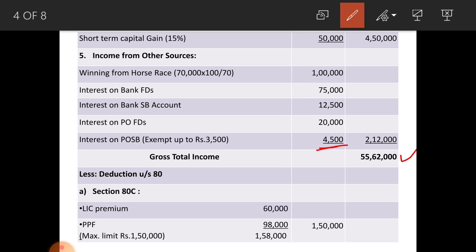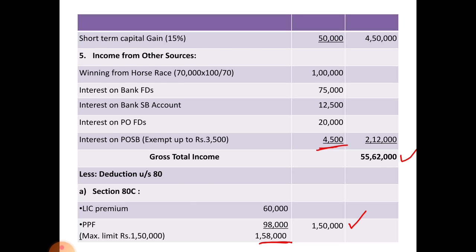To get total taxable income, you have to deduct deduction under section 80. Under this there are various deductions. First one, LIC premium 60,000, PPF 98,000. Total of these two amounts to rupees 1,58,000, but under section 80C up to 1,50,000 can be deducted. That is why 1,50,000 you have to consider for deduction under section 80C.